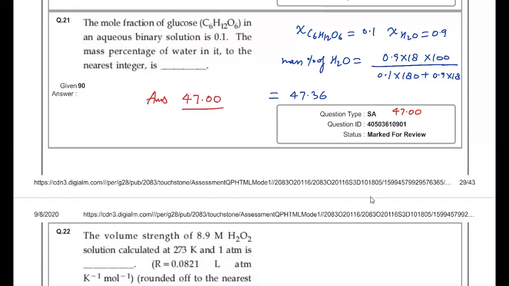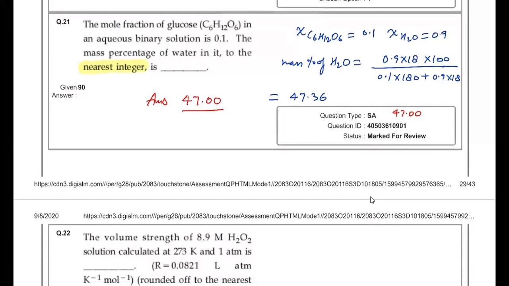Make it very clear. Although you can fill up the answer up to 2 places of decimals, in the question it's given you have to answer in the nearest integer. That means you have to round off the number. The answer is actually 47.36, but you have to fill 47.00 because you have to round it off to the nearest integer.